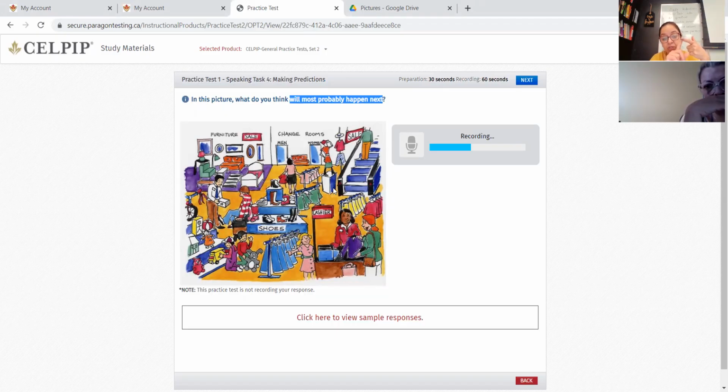Write down, my students, please write down. You can use the words may happen, will happen, can happen, there is a probability, there are chances.